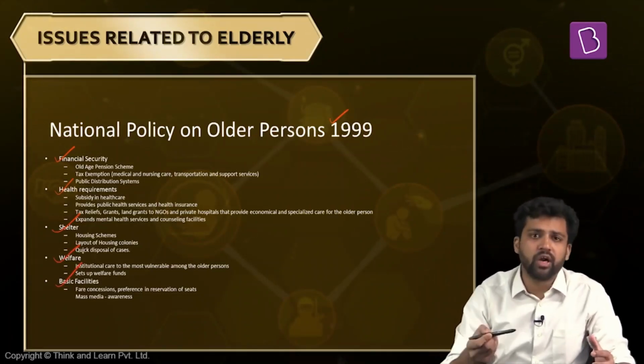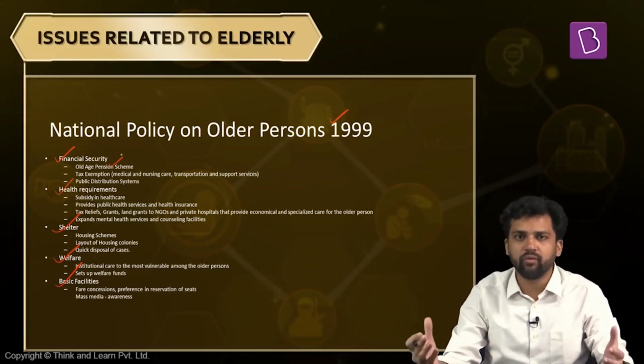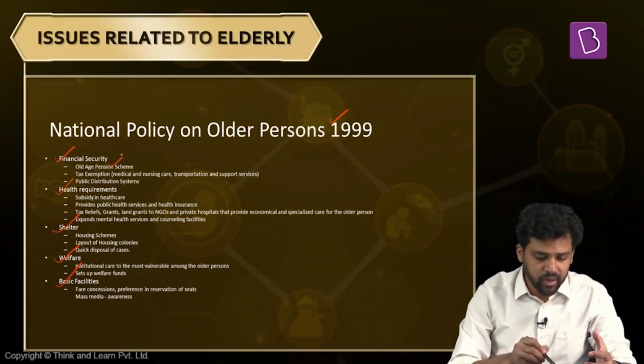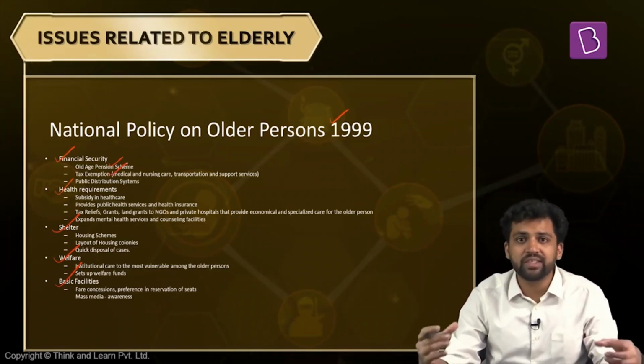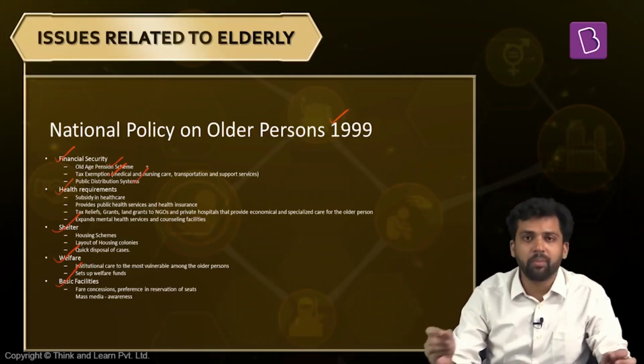Now, when it comes to income security or financial security, what does it say? It says that we should provide them some basic earnings, some basic pension should be there for the elderly. And in recent times, what is there? We already have the Indira Gandhi National Old Age Pension Scheme. Then it is saying we need to provide them tax exemption, which is provided to them. Apart from that, if someone is investing in the healthcare needs of the elderly, they also should be provided some sort of tax benefits. Apart from that, elderly should have preferential access to public distribution systems.